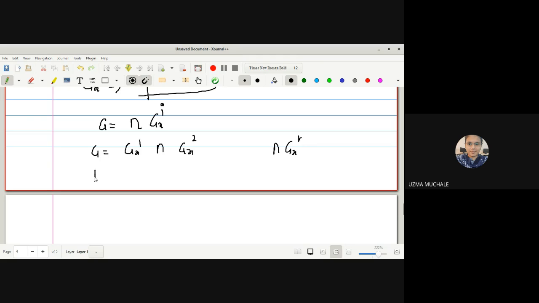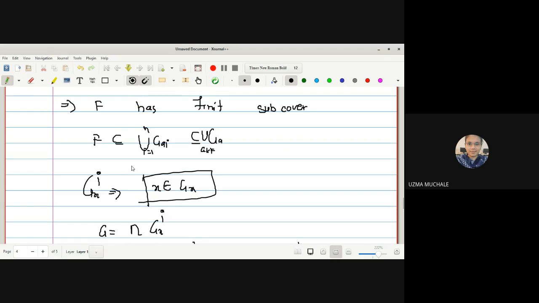What is H? We consider H as the union of all GAi, where i runs from 1 to n. Union of open sets is an open set. We considered this as H. If GAi are open sets, a finite union of open sets is open, since an arbitrary union of open sets is open. Correct?